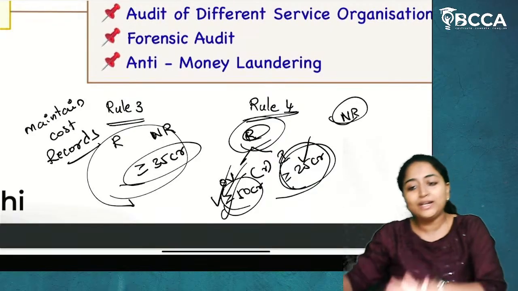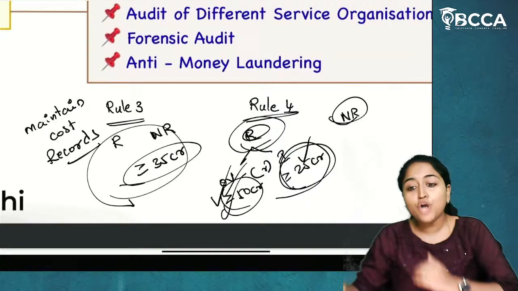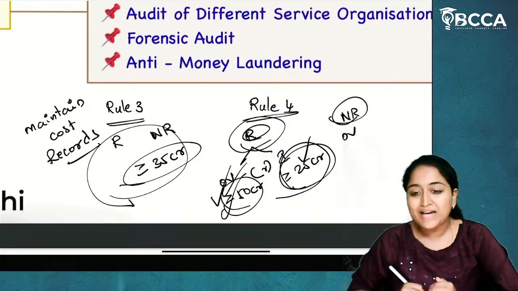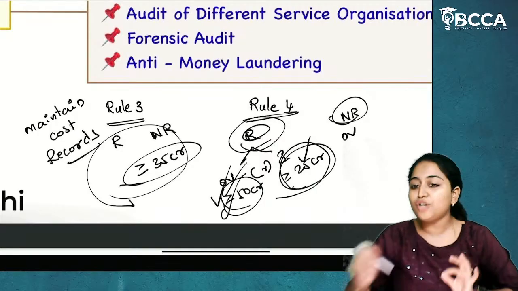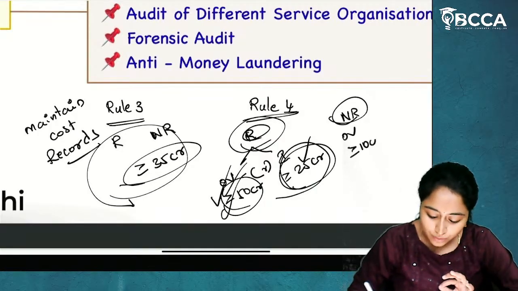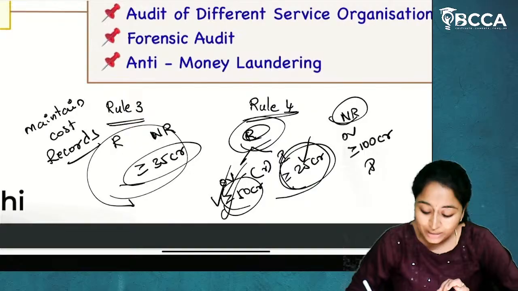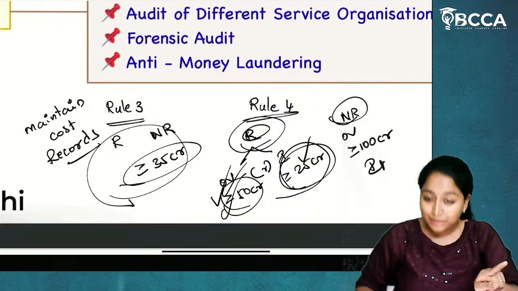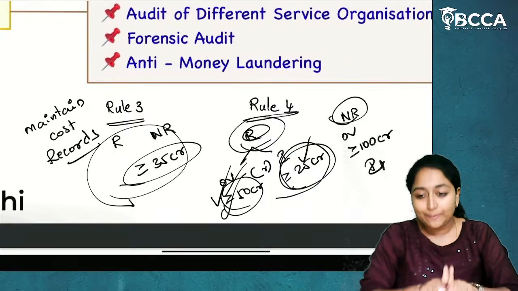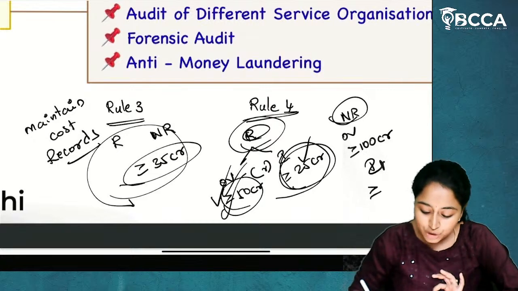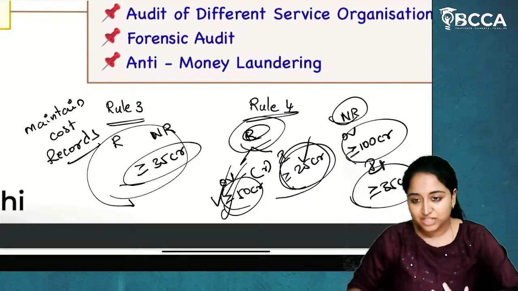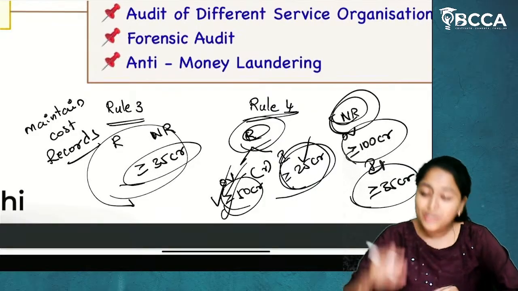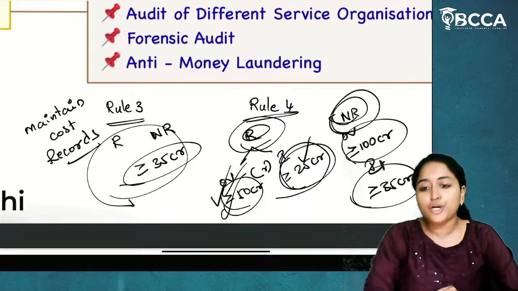Next, we'll go for non-regulated sector products. For non-regulated sectors, overall annual turnover should be, and you have to remember this is annual turnover, more than or equal to 100 crores. And individual products, which means both the table A and table B products combined, should be more than or equal to 35 crores. If both these are satisfied, then for non-regulated sector products also cost audit should be done.